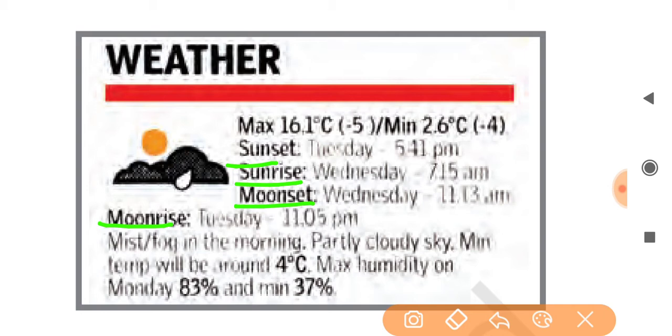The figure may not be clear, but it is clearly given in your book. So you can see a partially cloudy sky today, and this type of weather report occurs.